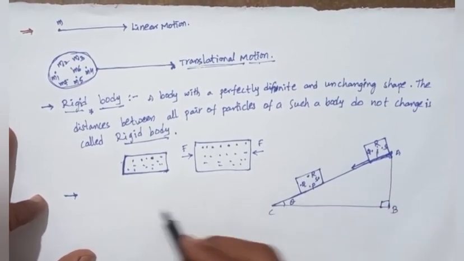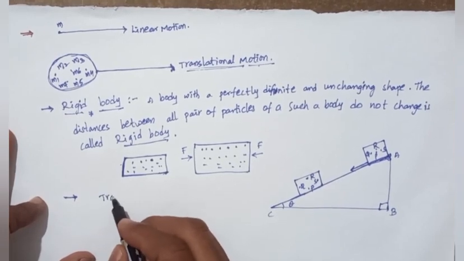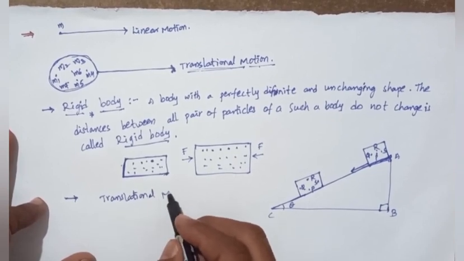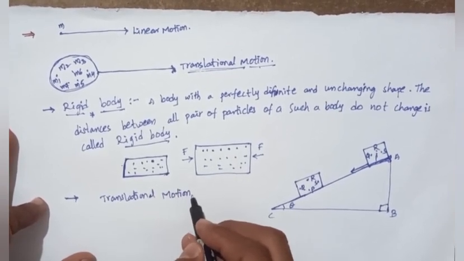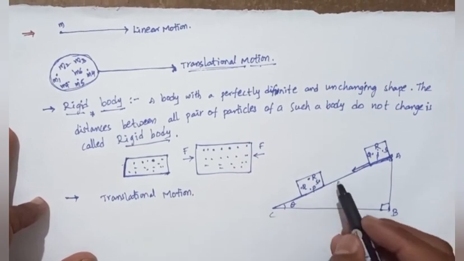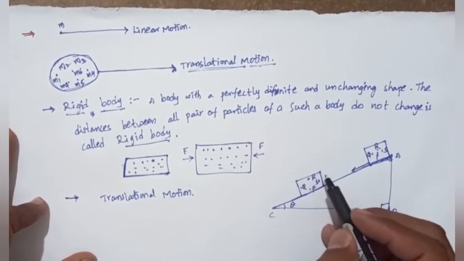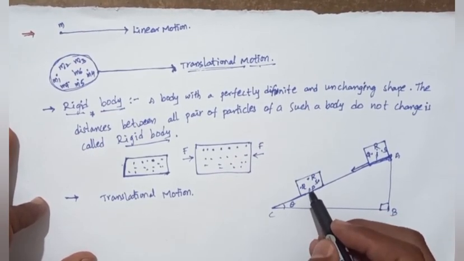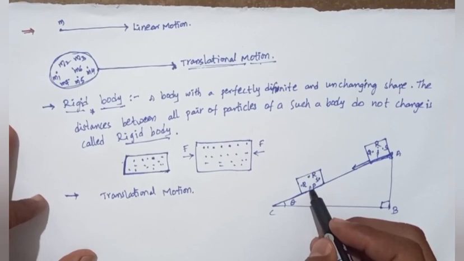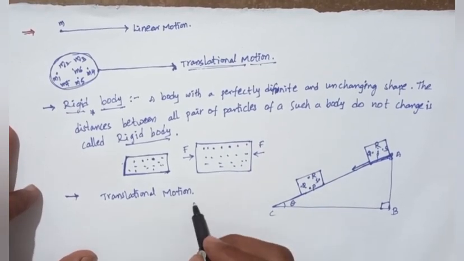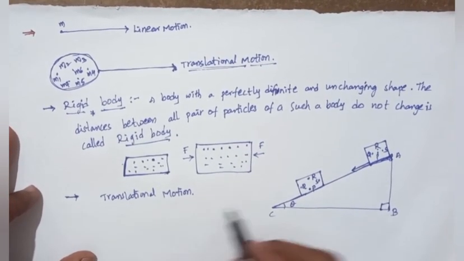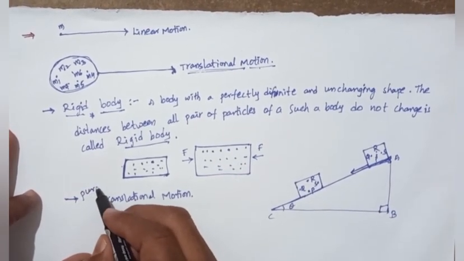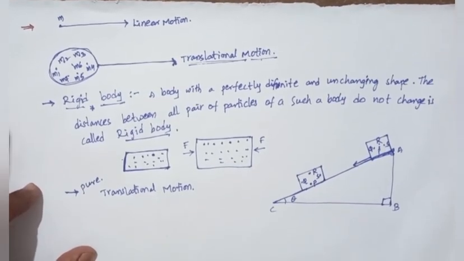This is called translational motion. Translational motion of a rigid body is when all particles of the rigid body have equal velocity. Equal velocities, so that particular motion is pure translational motion.